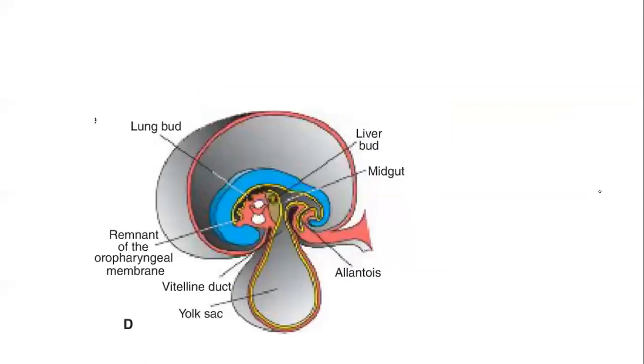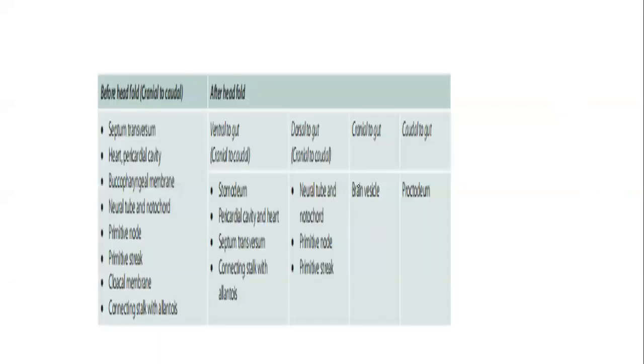Okay. So this is a picture that I want to use to explain the vitelline duct. Can you see the remnant of the oropharyngeal membrane? It will almost start establishing a connection, and you will have some remnants there. This is the vitelline duct, which is a narrow connection between the midgut and the yolk sac. And you see the lung bud, liver bud, all that we'll be seeing in GI. Now, these are the structures that will be found.